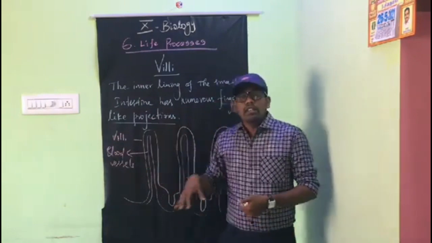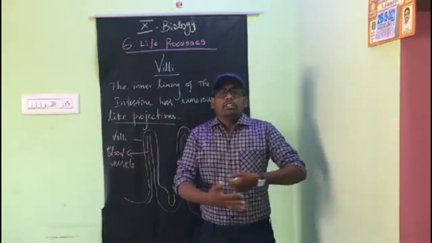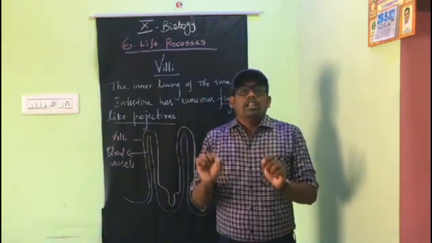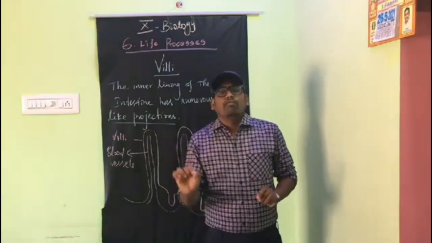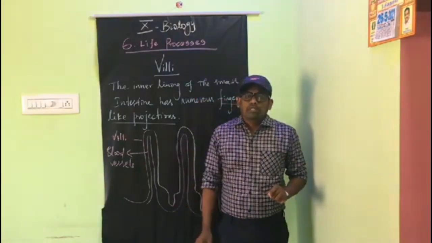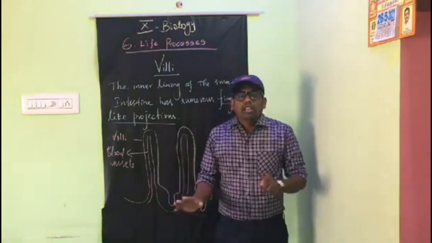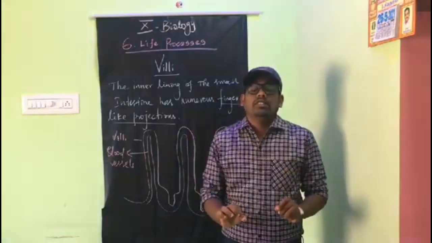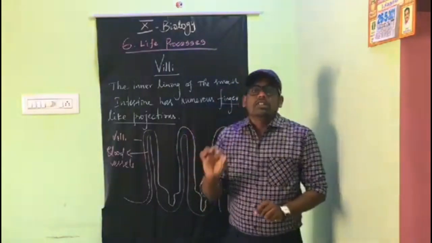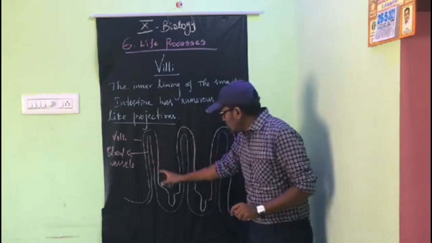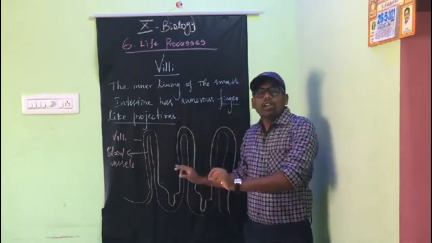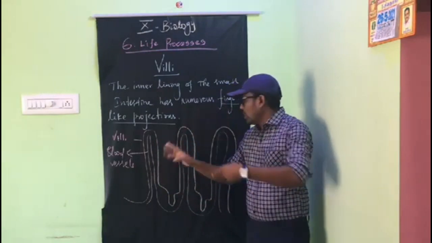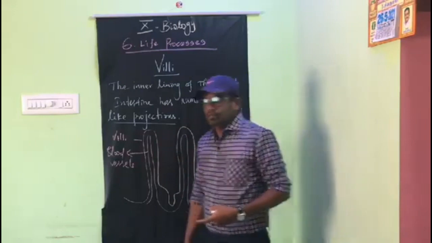How many villi are present? They are present in large numbers. The villi increase the surface area for absorption. If there are no villi, there is no absorption of digested food. So the villi increase the digestive surface. This is the structure of the villi. The small intestine contains finger-like projections like this, which are called villi.